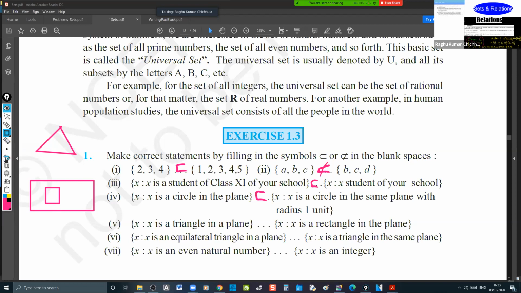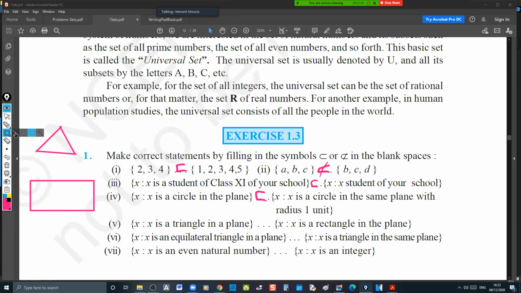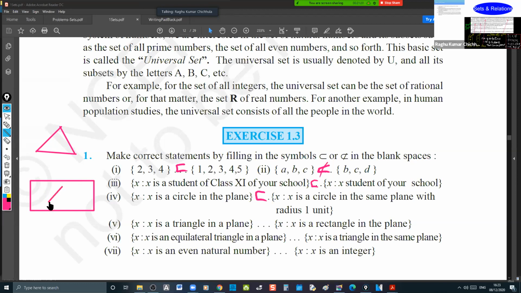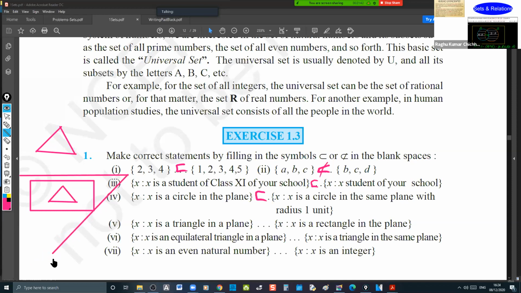You are talking about this, all right. So then it is not a subset. That's okay, I accept it. This is one case. But if the triangle is like this, this is one triangle, then what about this?